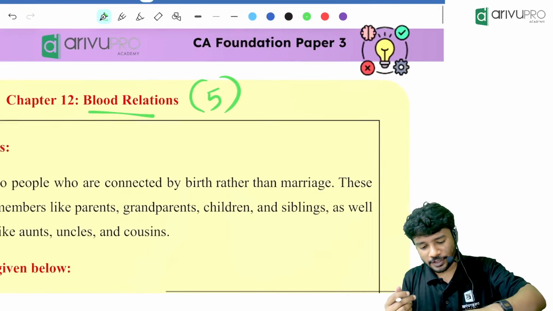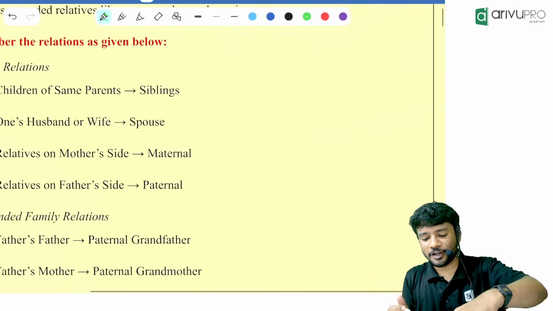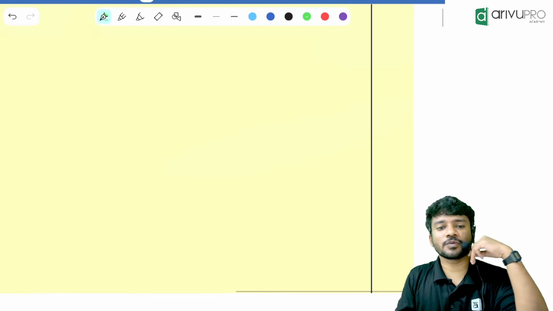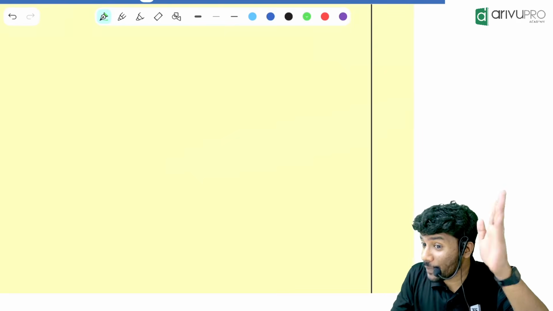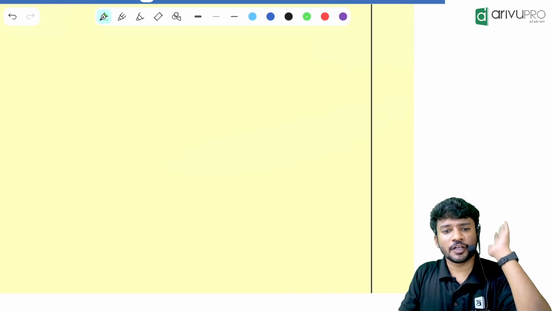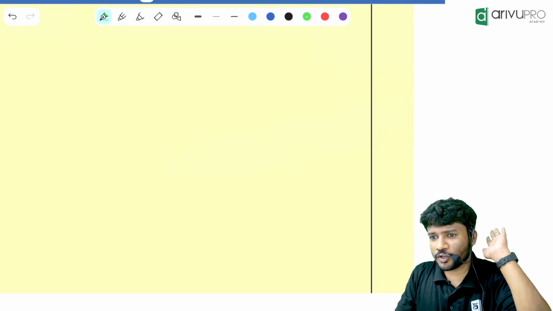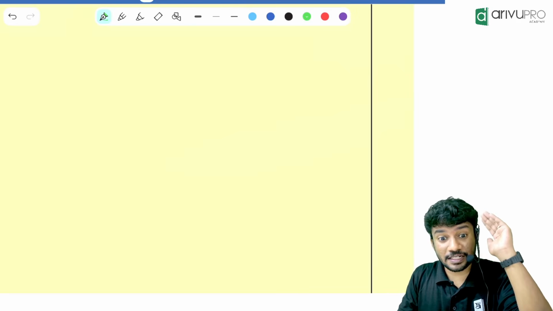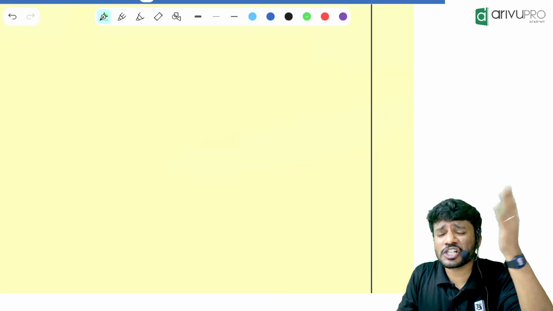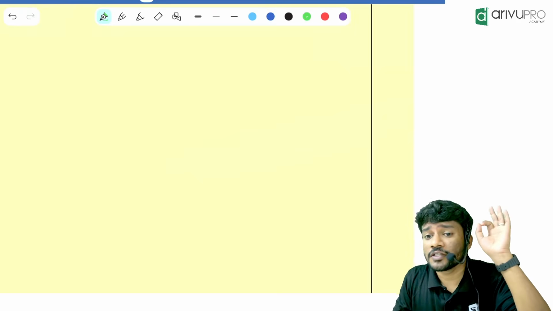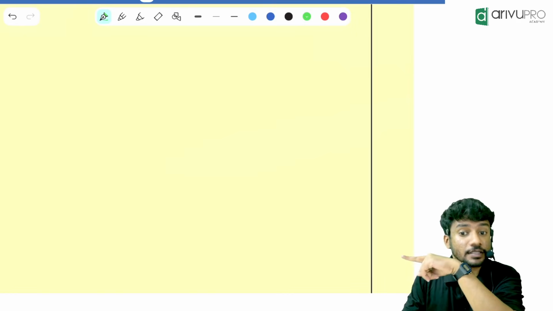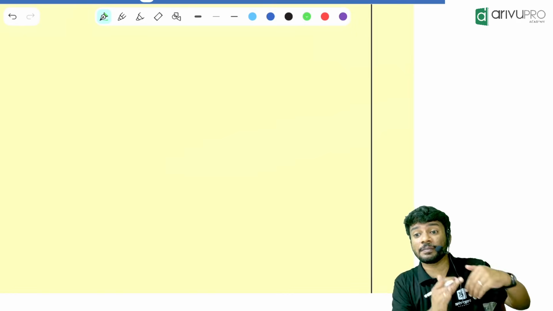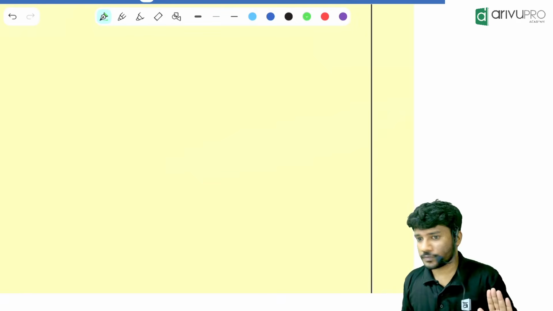One by one, we need to know some relations. Father side is called paternal side, correct. Mother side is called maternal side. Now, you have a brother. Children of the same parents are called siblings. If the sibling is a male, we call him brother. If the sibling is a female, we call her sister. Keep it in your mind.